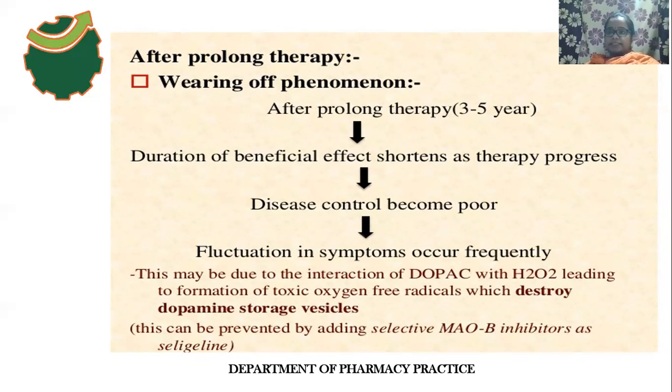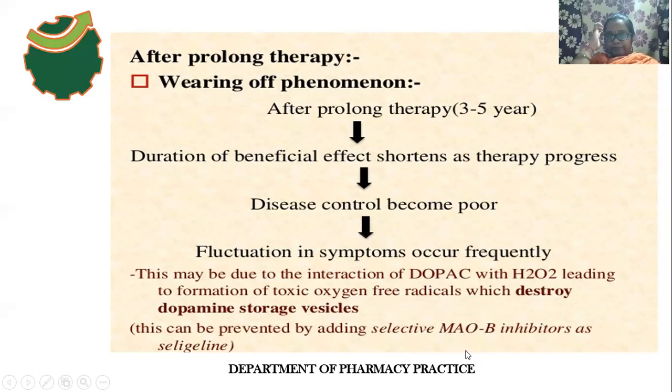Monoamine oxidase enzyme B. So there is no conversion of dopamine to DOPAC. Then what will happen? There is no interaction of DOPAC with H2O2. Then there is no destruction of dopaminergic storage vesicles. So this wearing off phenomenon can be prevented by adding monoamine oxidase enzyme B inhibitors.